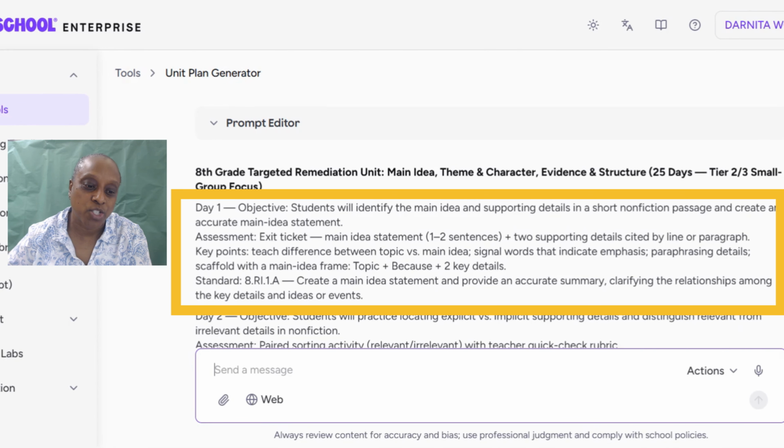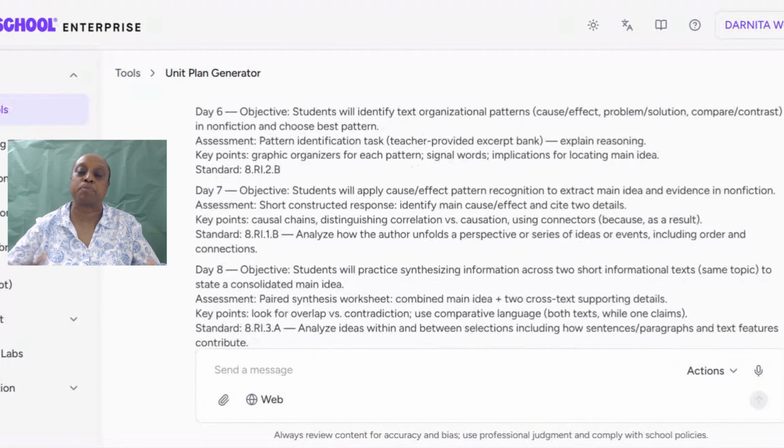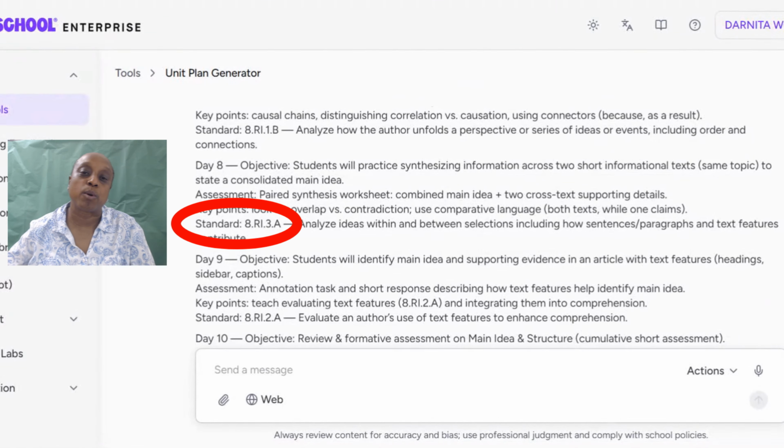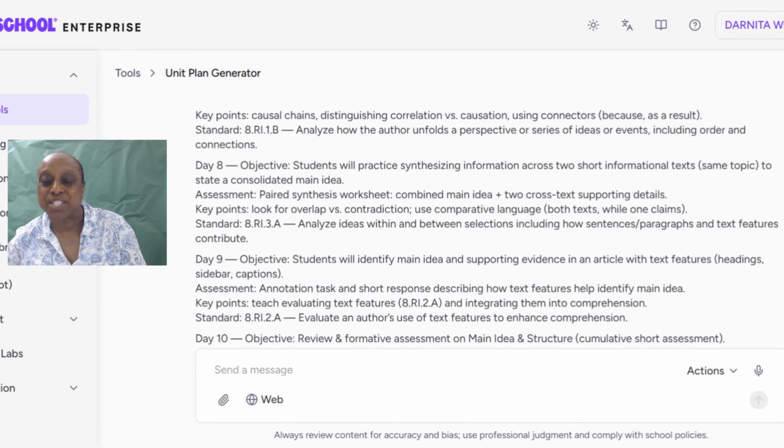So here are my days, and it gave me everything that I pretty much needed, and it's really impressive. It also gave me the standards, what standard was missing, and how we can focus on that standard. So for 45 days, it gave me a starting point to what I needed in order to carry all of this out and to follow that plan. And it gave me something that looked great if I wanted to pass this along to Dr. Hinton.